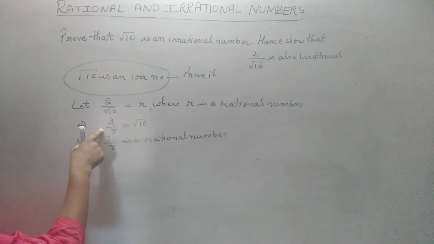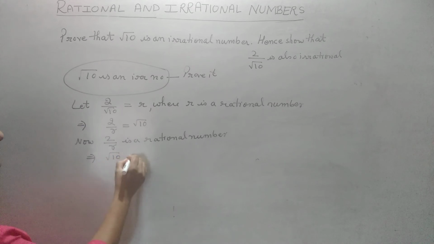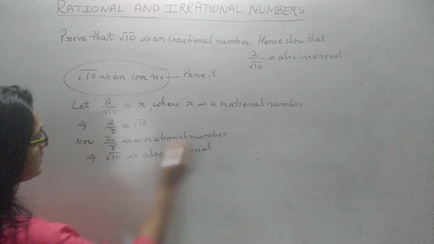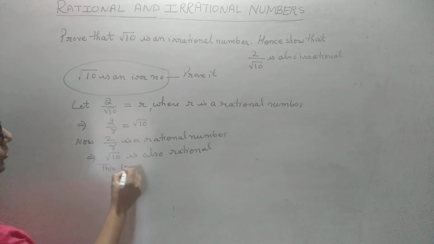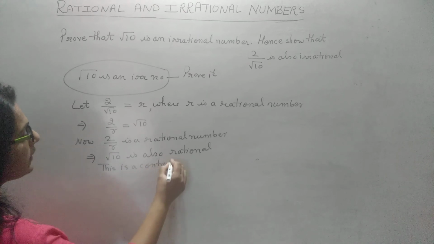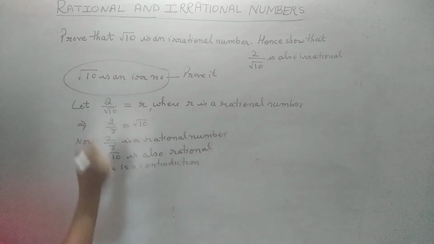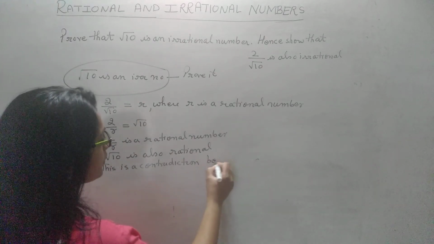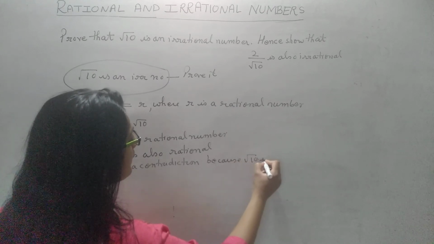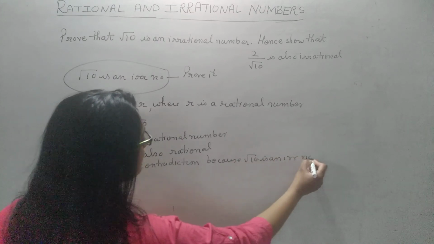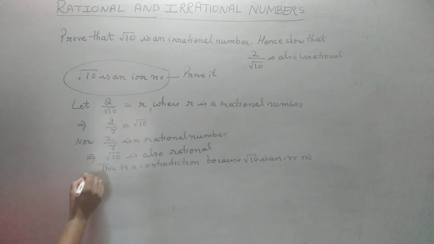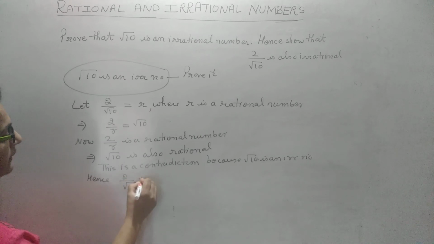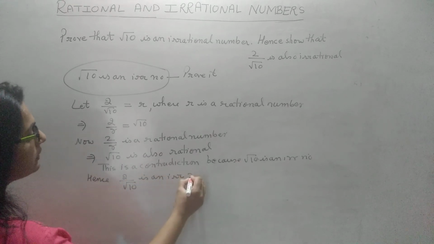If the left hand side is rational, that means the right hand side is also rational, but this is a contradiction. Why? Because just now we have proved that root 10 is an irrational number. So this is a contradiction. Hence our supposition is wrong. This means that 2 by root 10 is an irrational number.